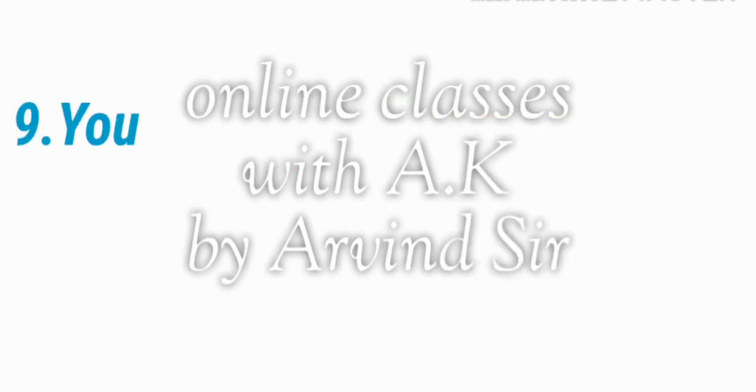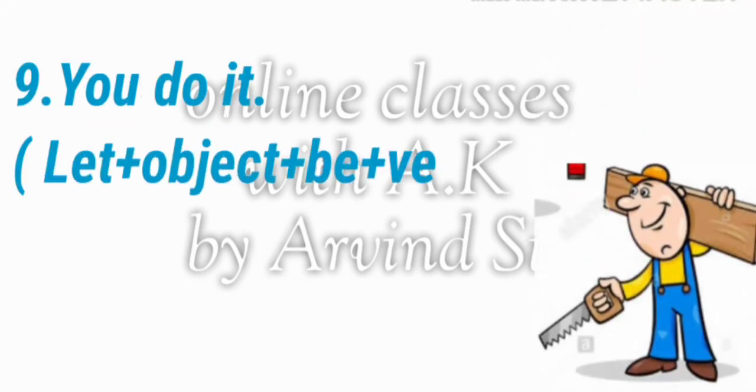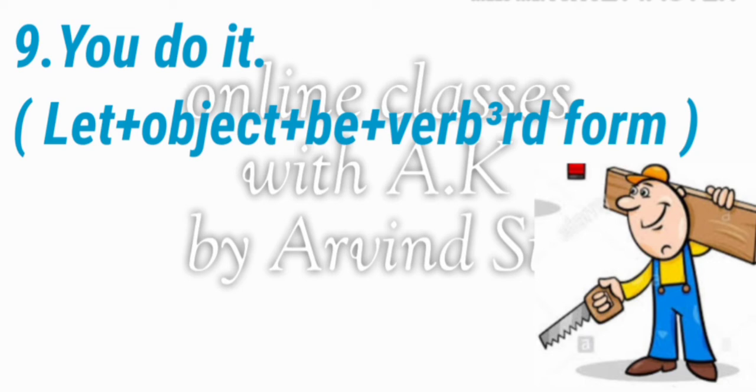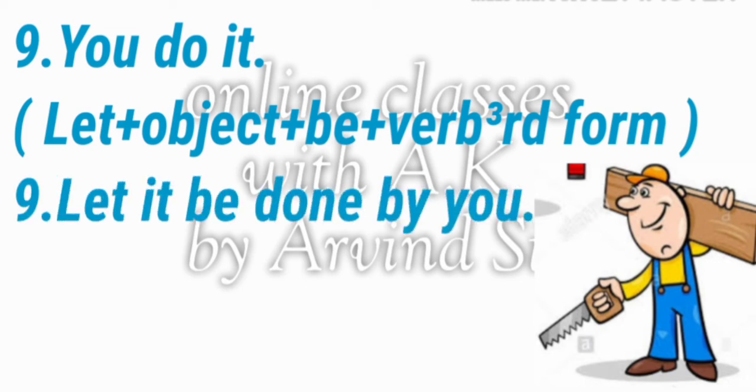So we will see the next sentence: "You do it." Our formula is let plus object plus be plus verb third form, then our passive voice will come: "Let it be done by you." According to that formula, there is written let, so we will also write let in the passive voice. Then the object here is it, so we will also write it here.